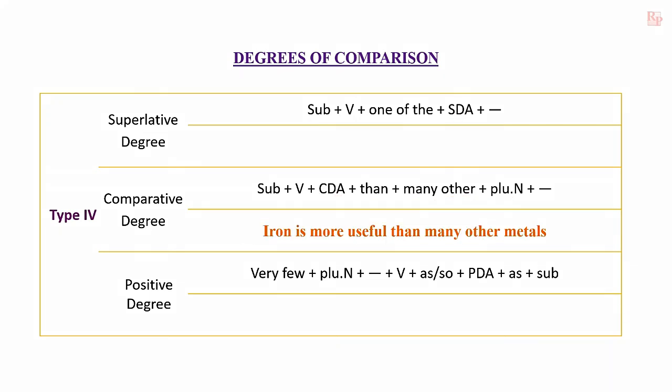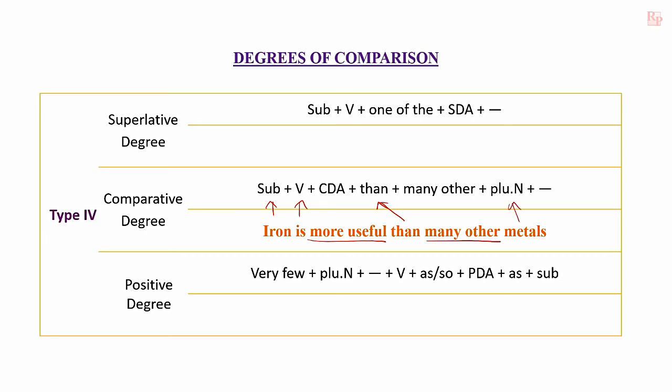Next example, it is in comparative degree. Iron is more useful than many other metals. Here iron is the subject, verb is, comparative form of adjective is more useful, and "than" follows, "many other" is written, and plural noun is given.